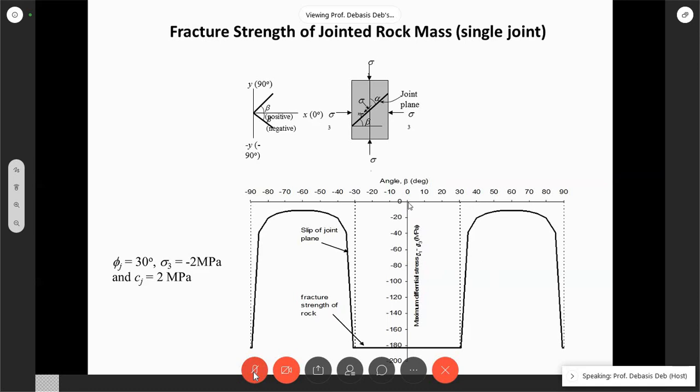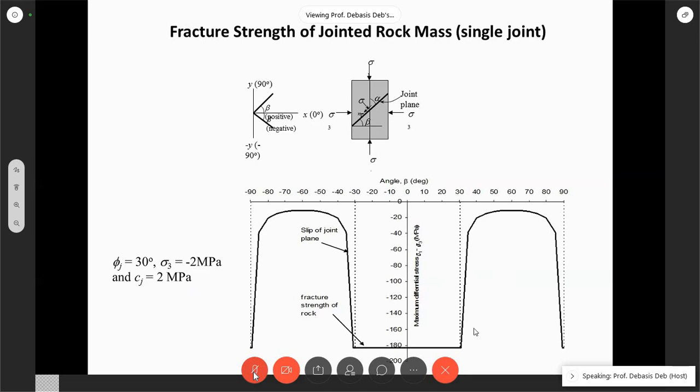When this beta value is from 0 to 30 degree, you can see this is an extremely high value. Theoretically it is going towards infinity, but I have kept it here, considering this is the strength of the rock. So what it is telling us is that the fracture strength of the rock up to 0 to 30 degree is controlled by the property of the rock material. That means phi r and Cr.